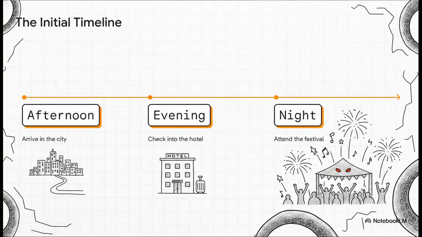From those loanwords alone, we can reconstruct a totally normal, happy timeline. You can picture it perfectly. In the afternoon, the protagonists arrive in the city. By evening, they check into their hotel to drop off their bags. And then at night, they head out to attend the festival. It's a classic, joyful setup. But, as any fan of the genre knows, a happy festival in an unfamiliar city is the ultimate deceptive stage for the horror that's about to unfold. We are totally being lulled into a false sense of security here.